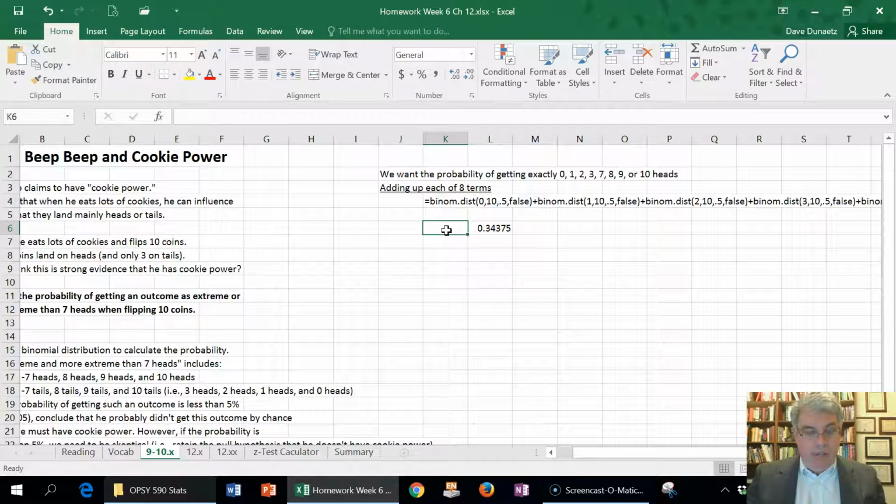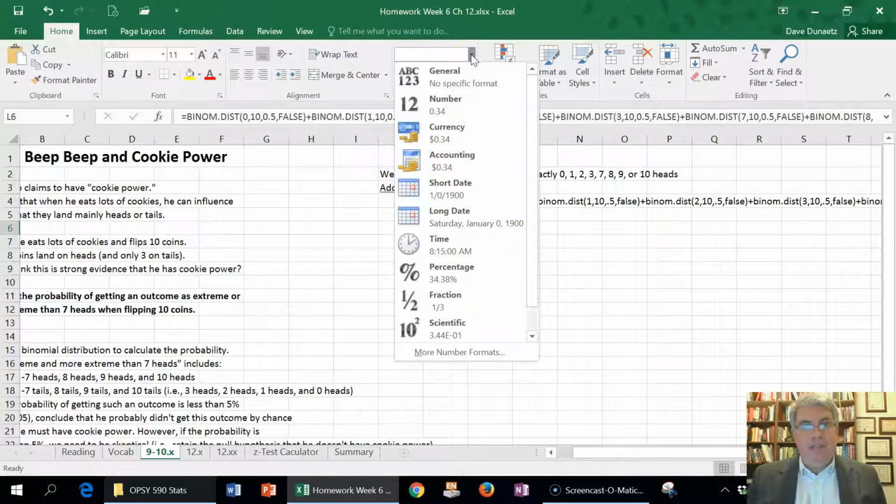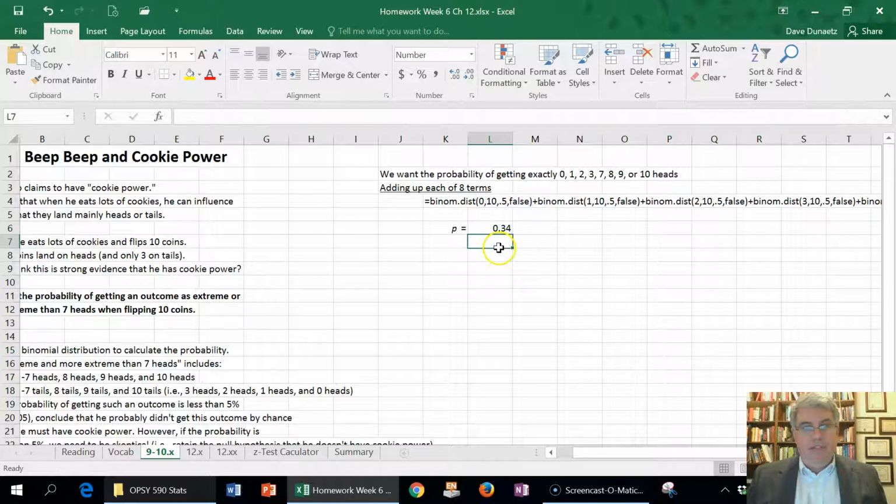So what is this? I'm going to put the P equals. So Control I, P to get it italics, Control I to turn it off, space, equals. And so there I've got a P equals. Let's make that right justified. So P equals 0.3473. Let's reduce some decimals. So P equals 0.34. That's the probability of getting any of these 8 terms, 34%. And ooh, that's pretty high.